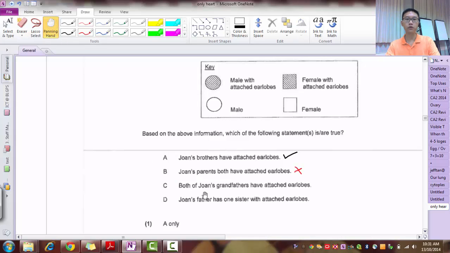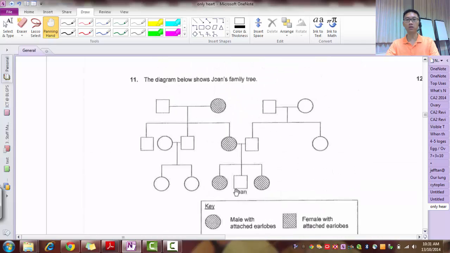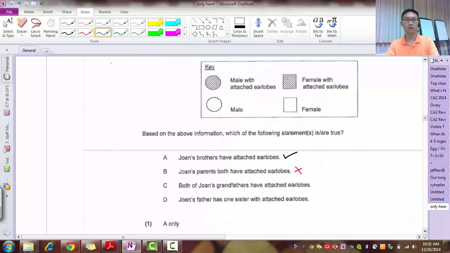C: Both of Joan's grandfathers. All of us have 2 grandfathers, one paternal, one maternal, one from our father, one from our mother. So both of the grandfathers have attached earlobes? Let's see. This is from the father, so this is the paternal grandfather. Males are circles, so I'm just going to indicate this as GF, grandfather. This one, yes, attached earlobe. But the other one, from the mother, also GF, grandfather, has no attached earlobes.